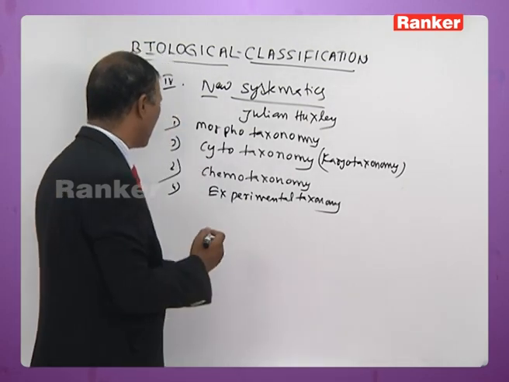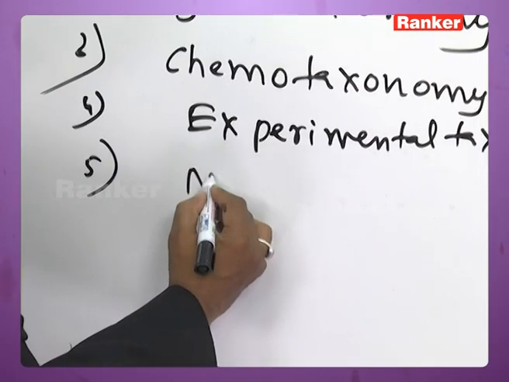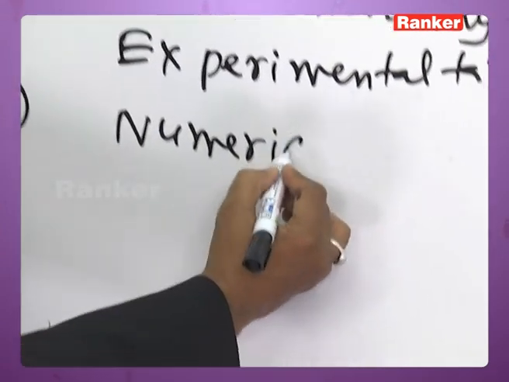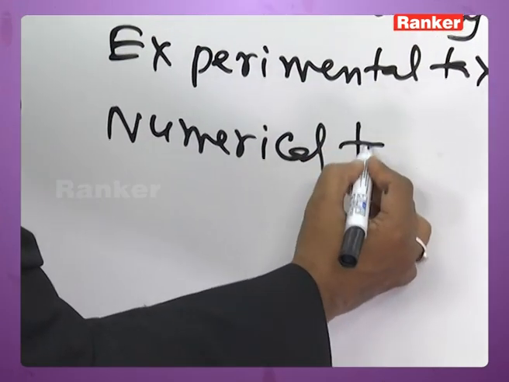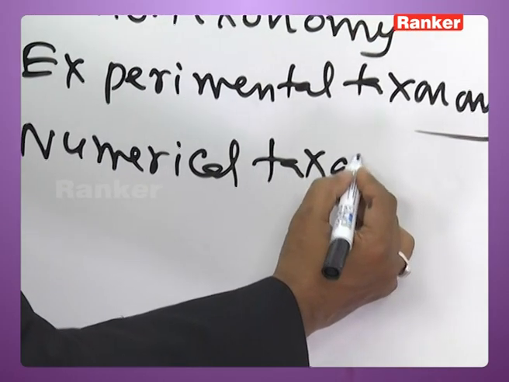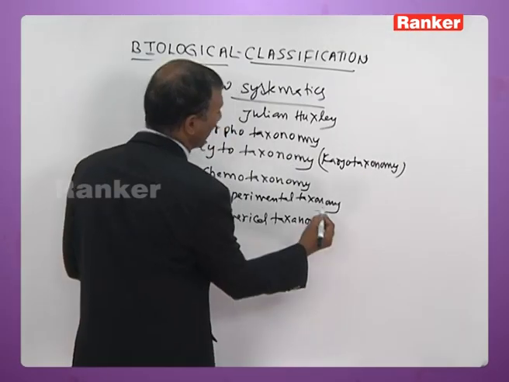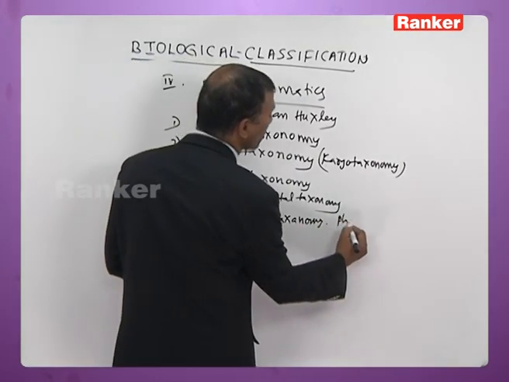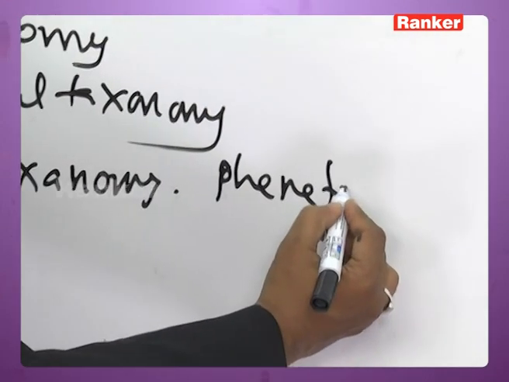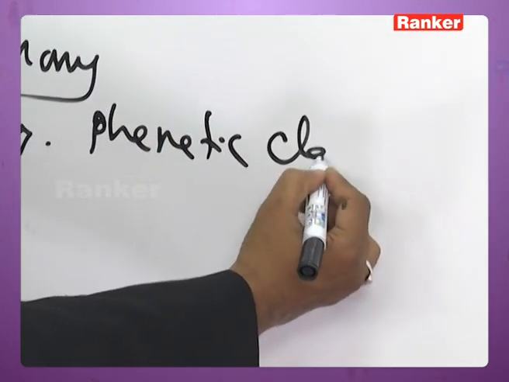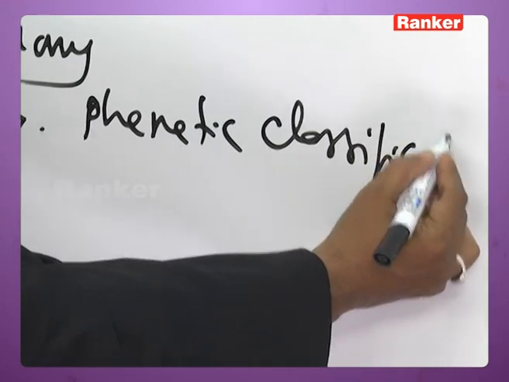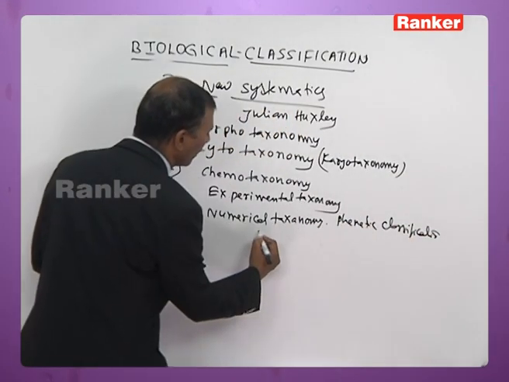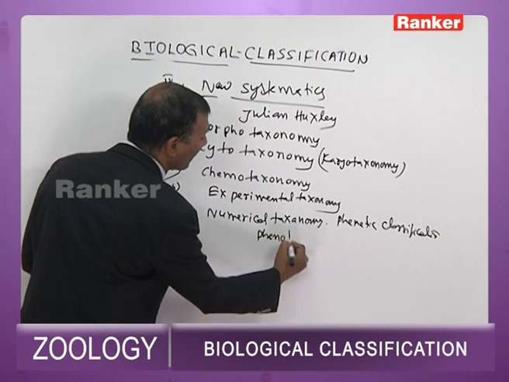Then apart from this, you have another one called numerical taxonomy. Numerical taxonomy is also called phonetic classification. It is also called phenotypic classification.